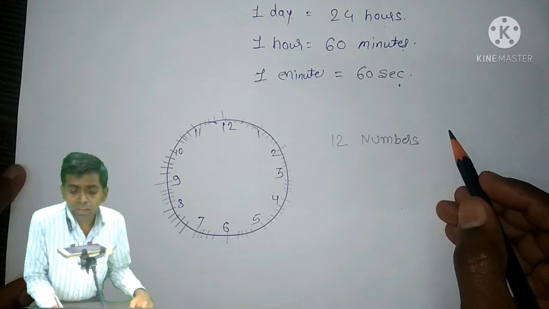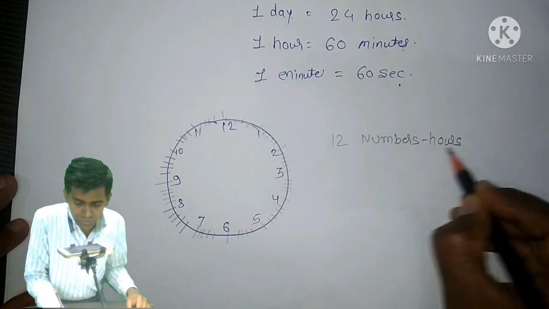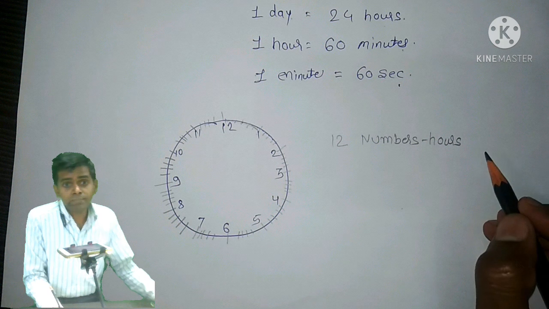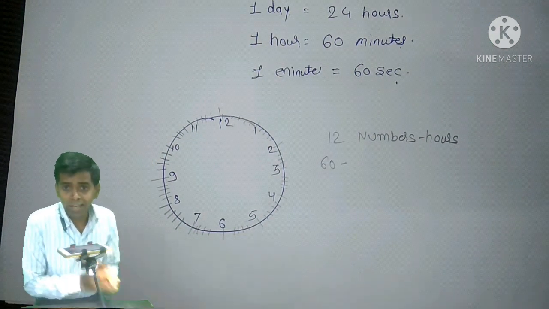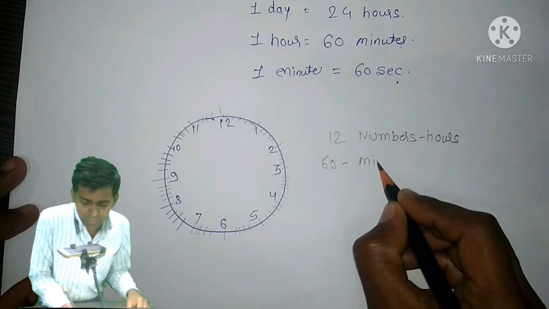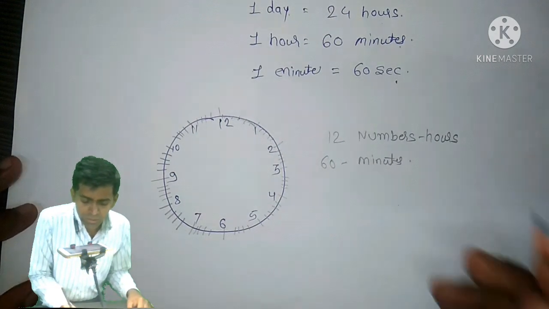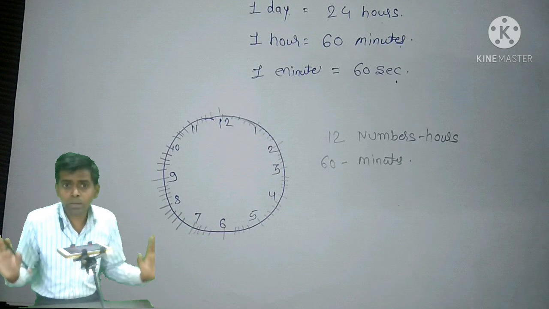Okay, these 12 numbers are representing hours. The 60 divisions, that means the 60 small lines, are the representation of the minutes. Okay, these are 60 minutes. So these are the minutes.